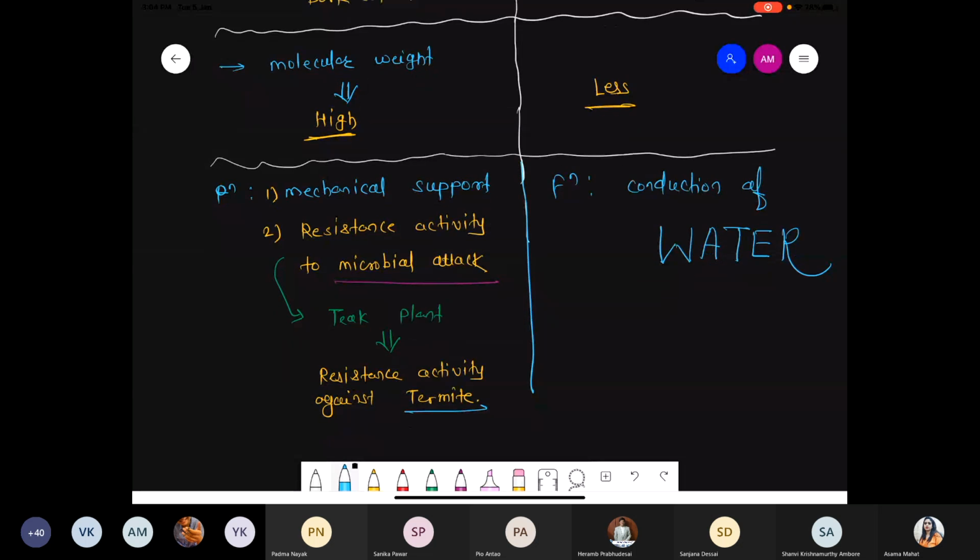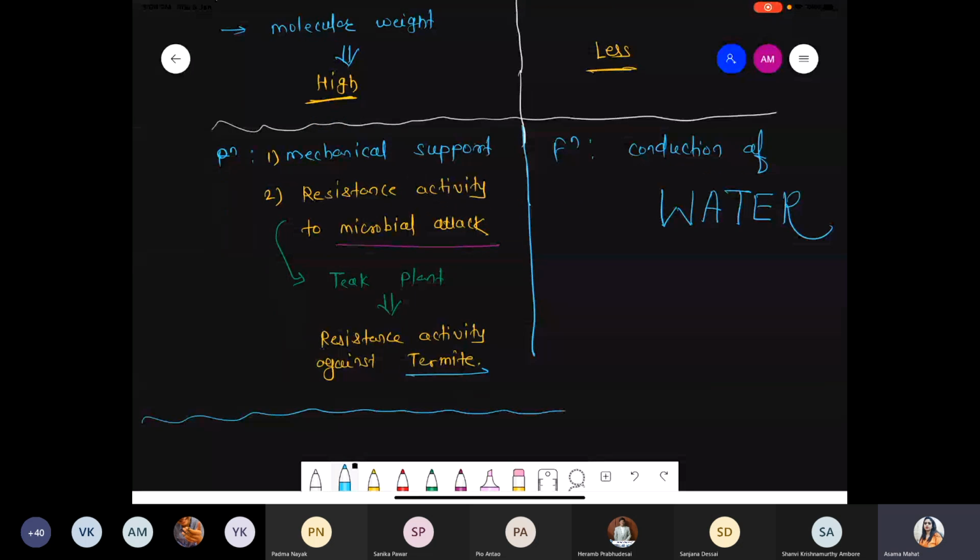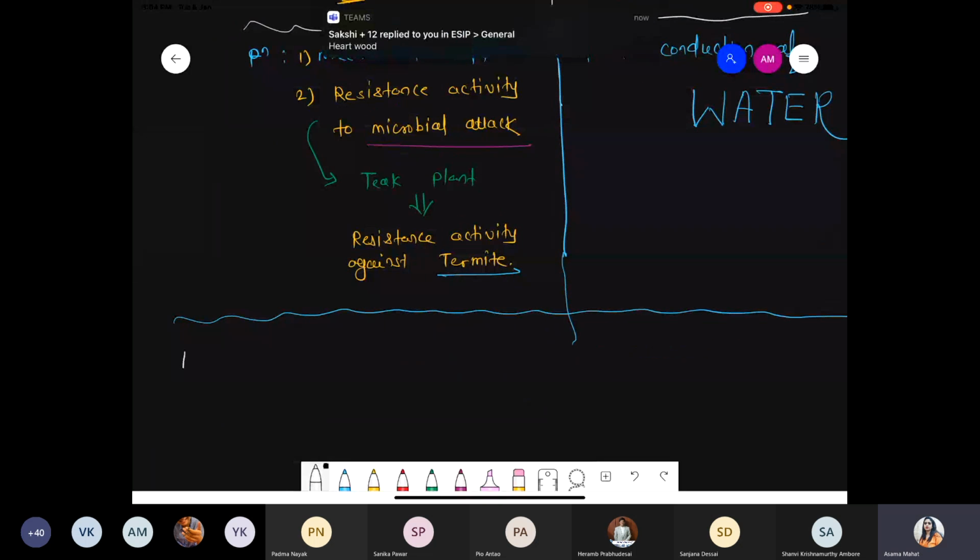That's it. Now, last point. Can you tell me, out of sapwood and hardwood, which wood is stronger? Which wood is more durable? Out of the hardwood and the sapwood, which wood is quite stronger? Which has the more durability? Which has the longer life? Hardwood. Very good. So that's why hardwood is also called the